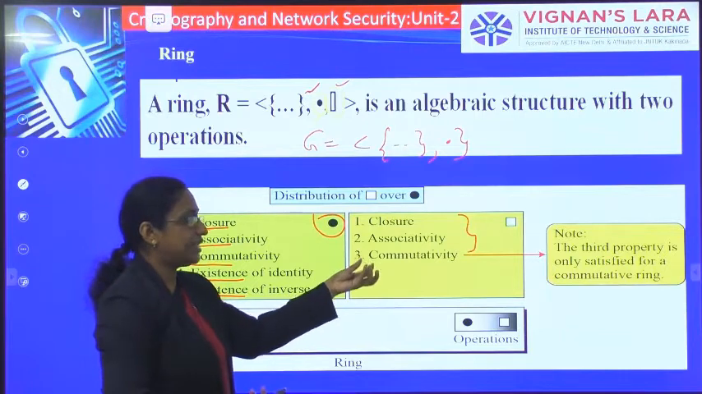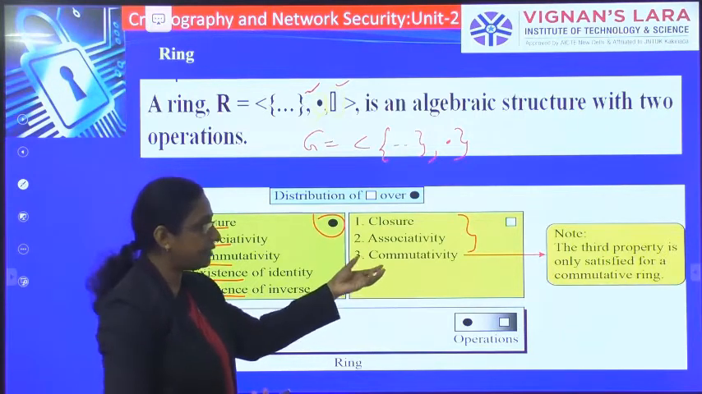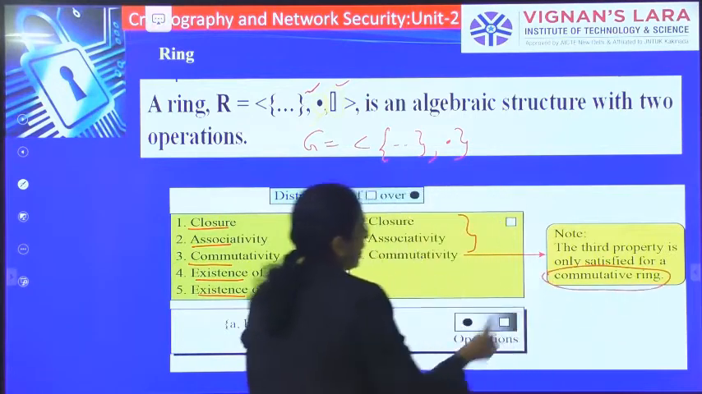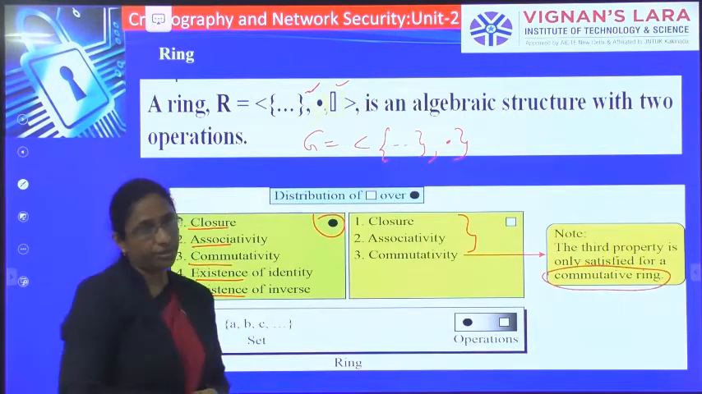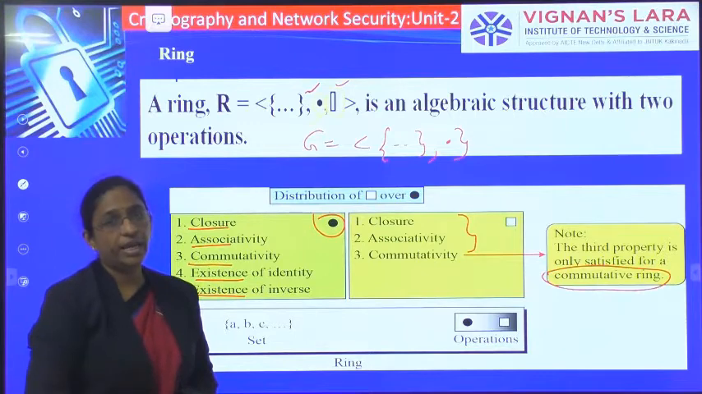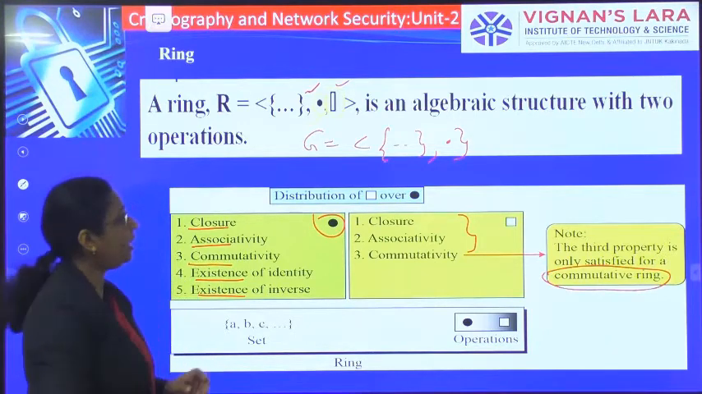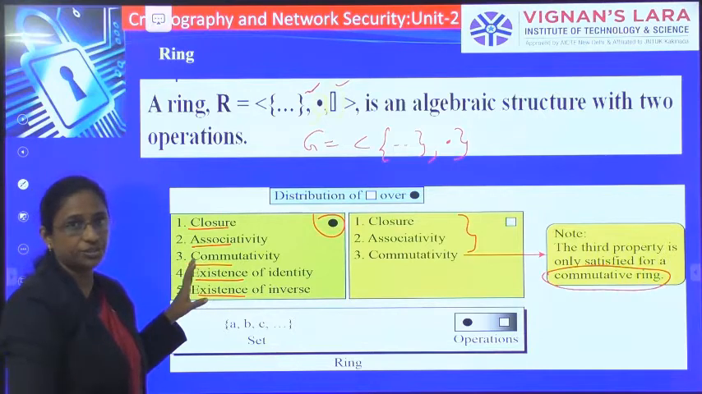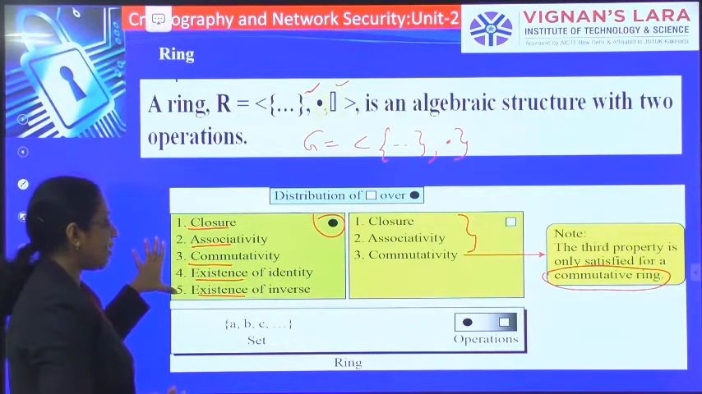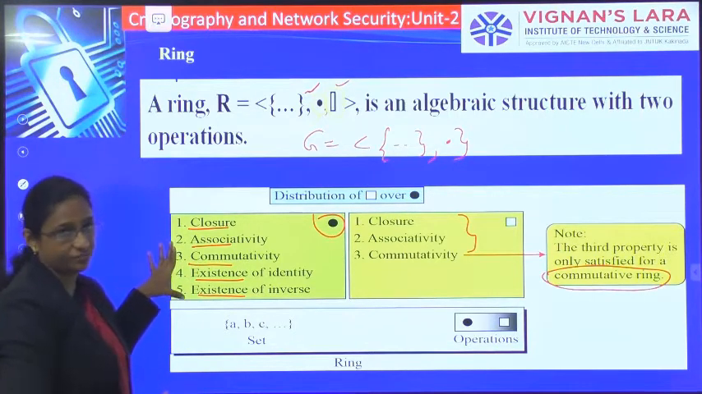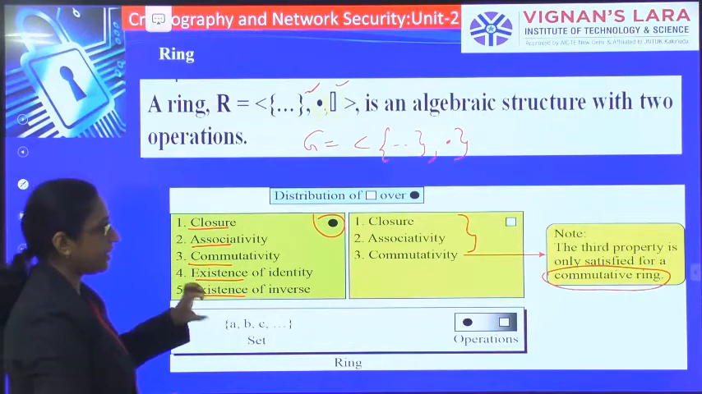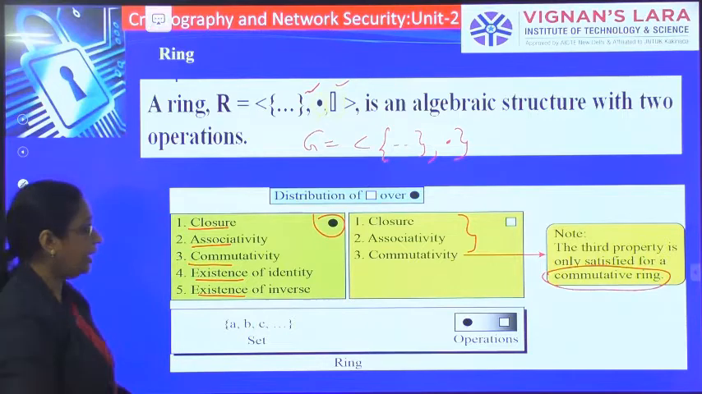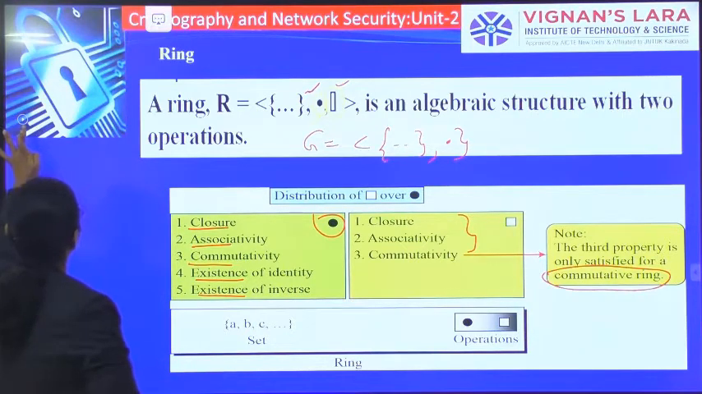If it is satisfying the third property of commutativity, then it is said to be a commutative ring. So that is about the ring, where the ring takes 2 operations, where the first operation has to satisfy these 5 properties, whereas the second operation has to satisfy the 3 properties.